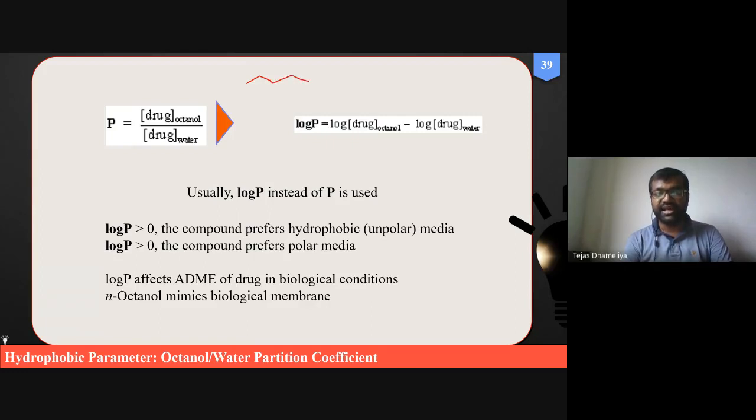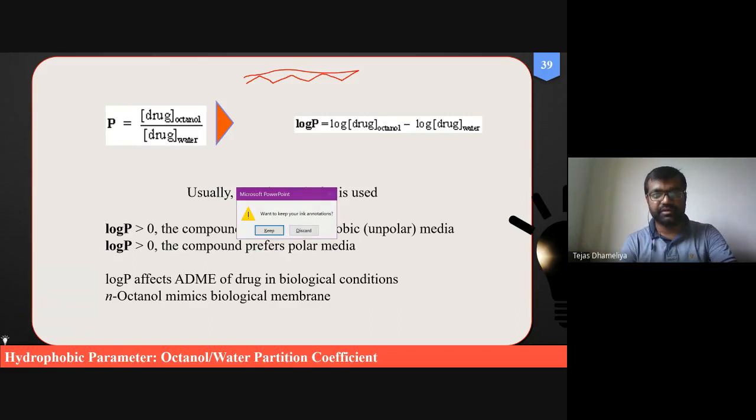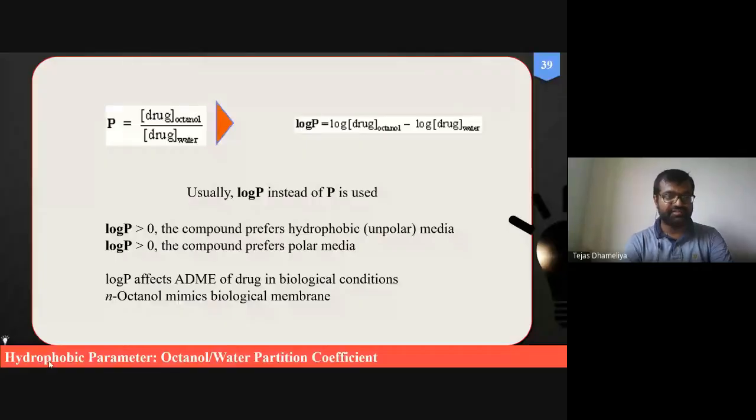So N-octanol is a kind of substance which is colorless. So let me draw it. Okay, so it will be visible just in a moment to all of you.